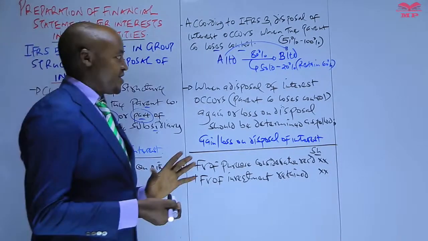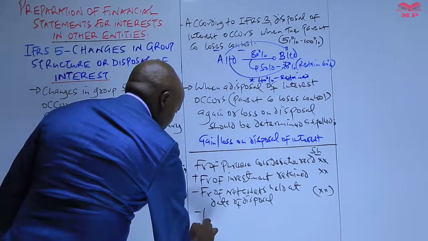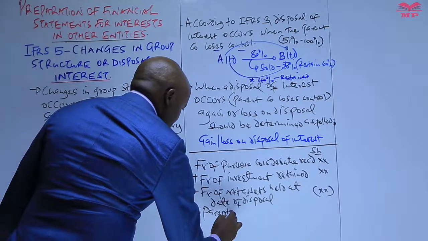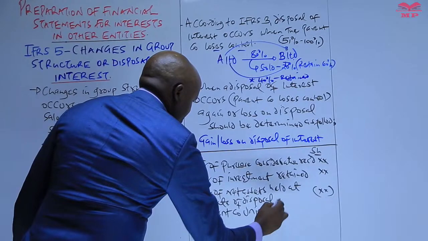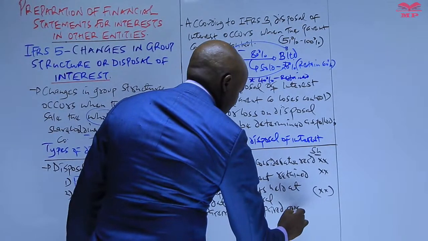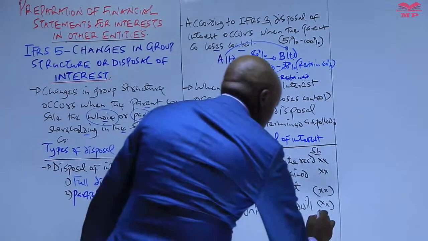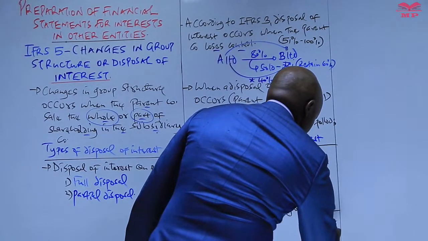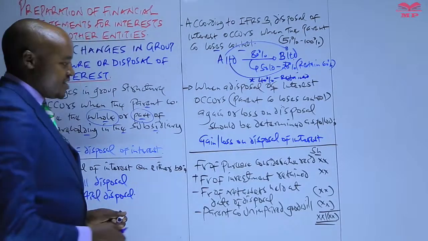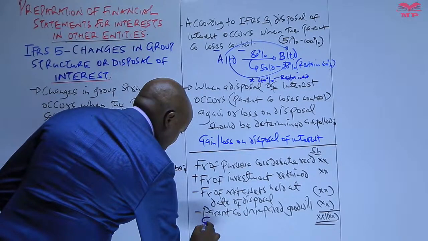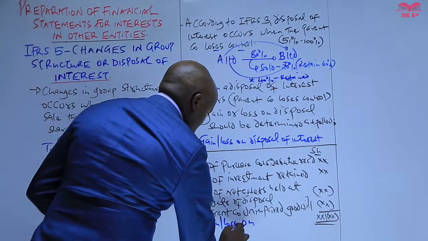And to this we also add the parent company's share of impaired goodwill. And after deducting those two figures, we can get a positive figure here. If a positive figure, that is a gain, but if a negative figure, this is a loss on disposal.